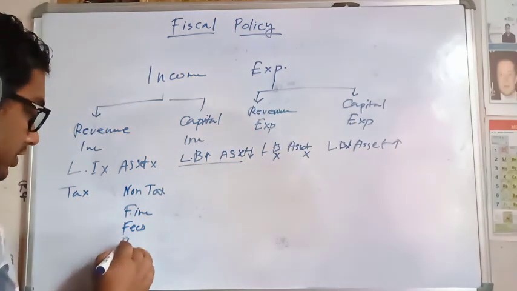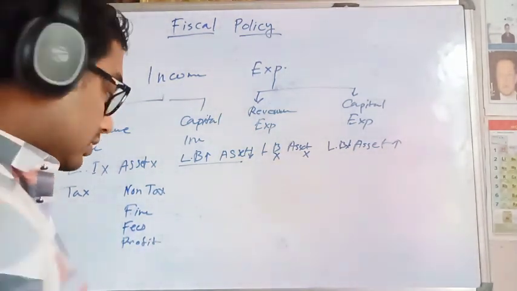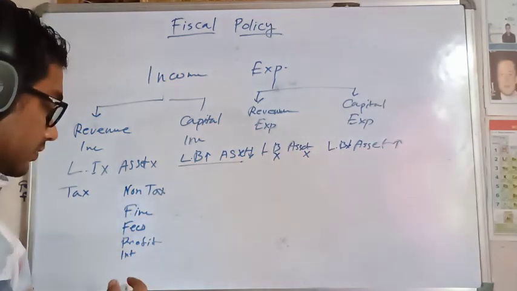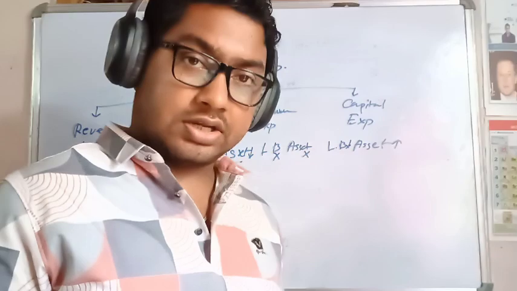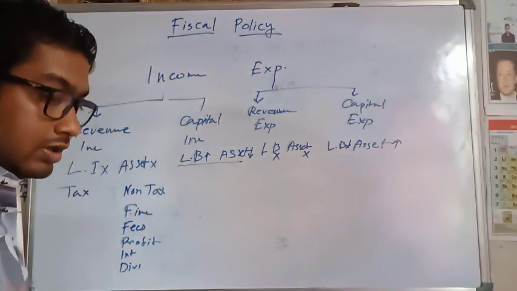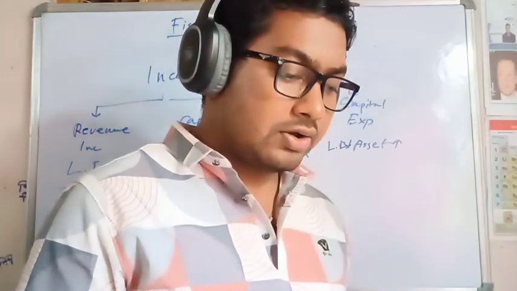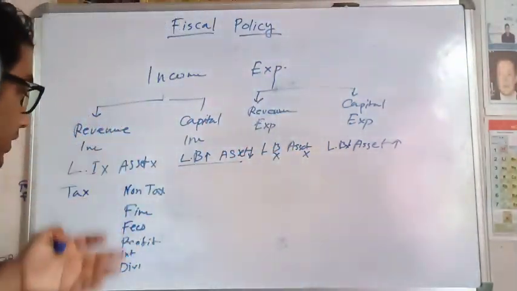Interest gain, if the country gives a loan to another country. Dividends. Those are the five non-tax.